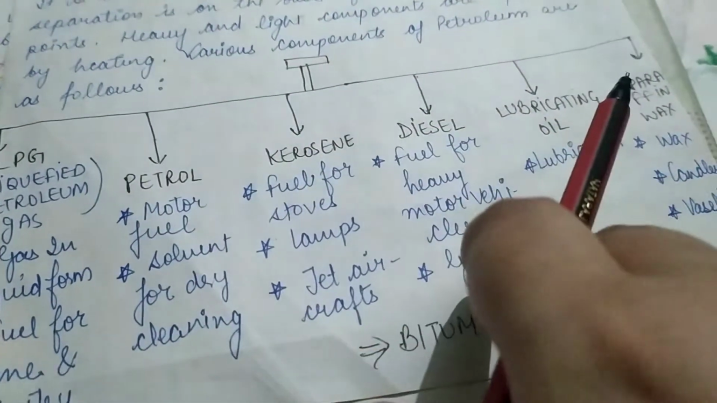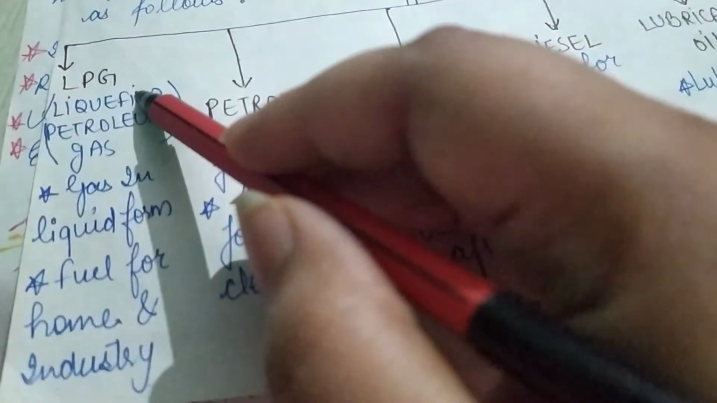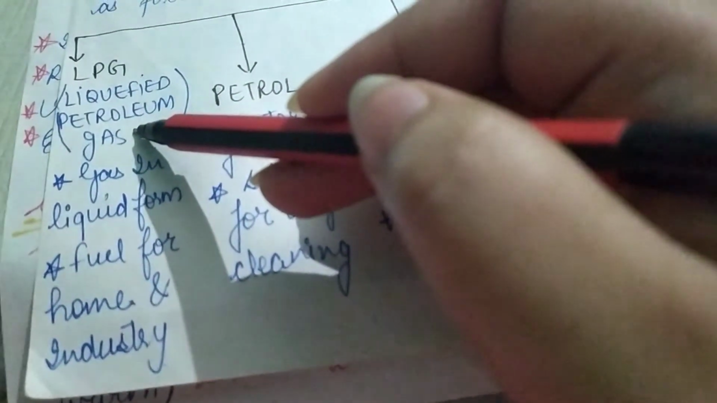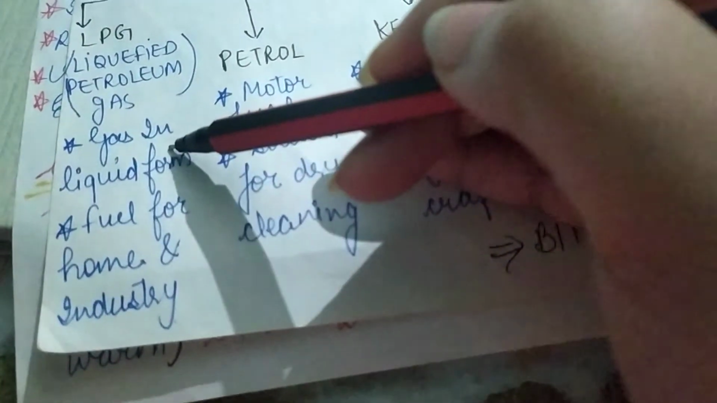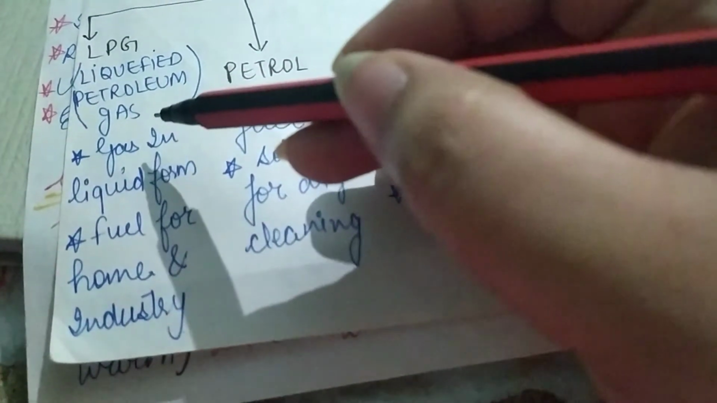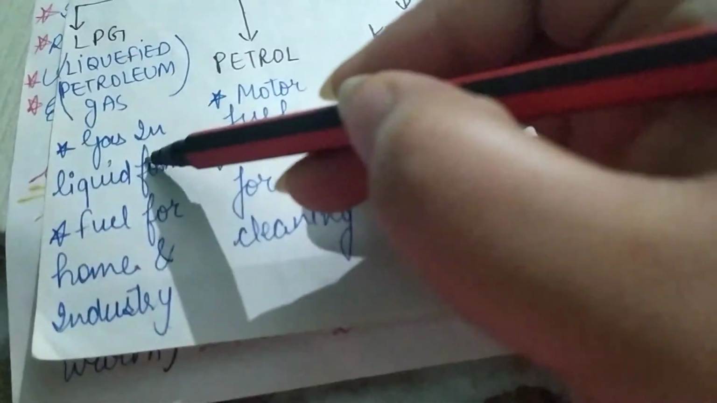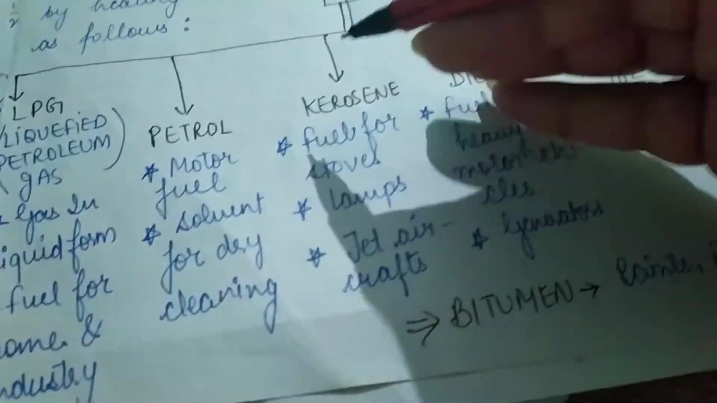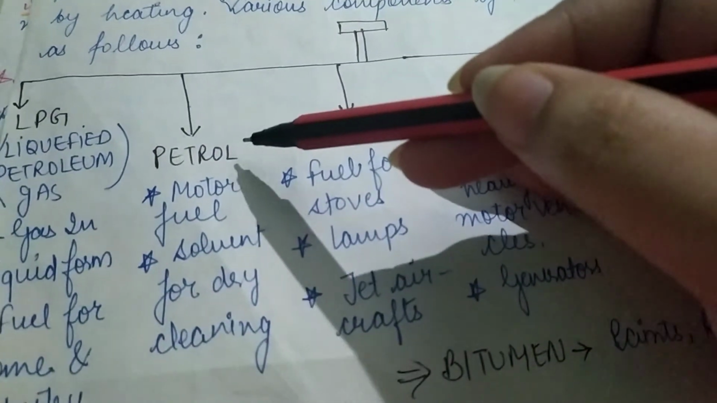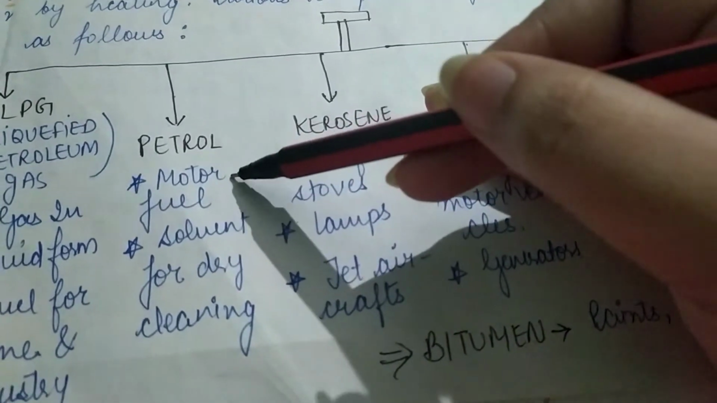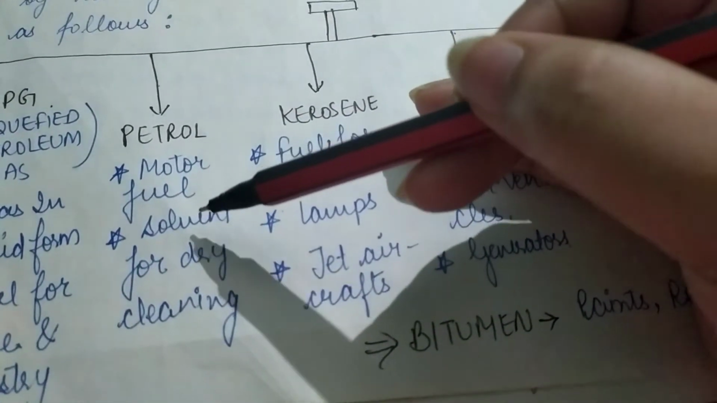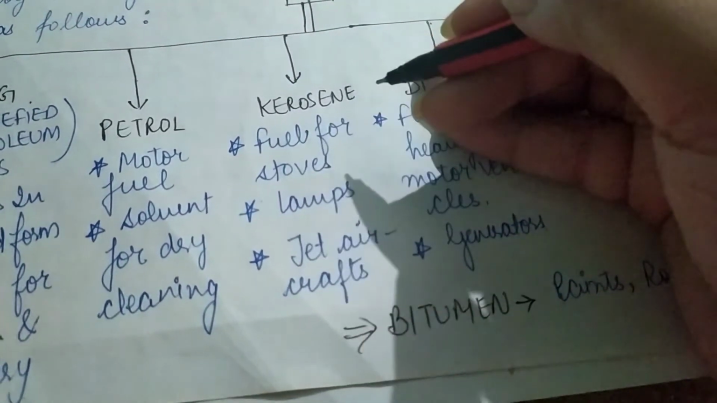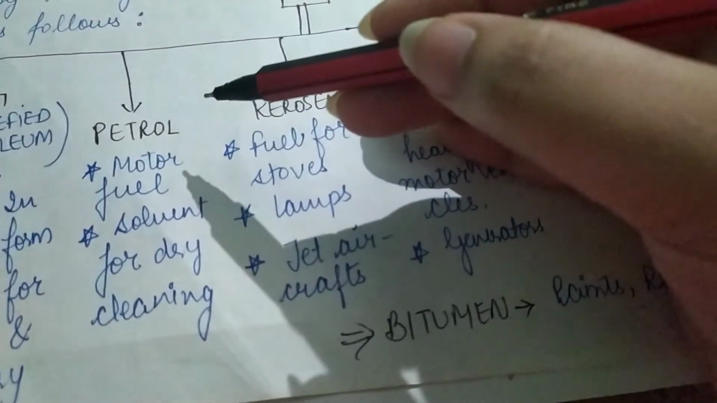Now there are various components. The first is LPG. LPG, we all know that it is liquefied petroleum gas. So it is a gas in liquid form. Like when we compress a gas, it gets liquefied. So that is a gas in liquid form, and it is a fuel for home and industries. Then the second is petrol. Petrol is a motor fuel that we use in our vehicles, and it is a solvent also for dry cleaning. Like we used to give our clothes for dry cleaning. So for that, people use petrol.